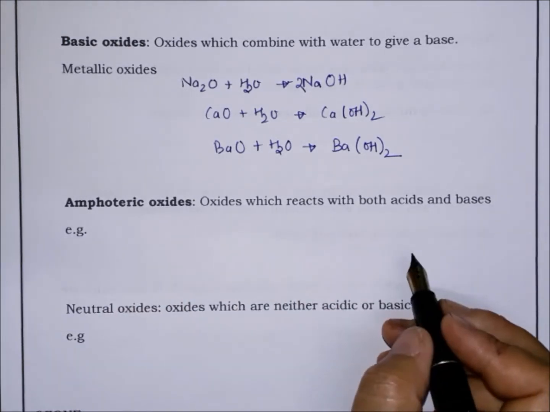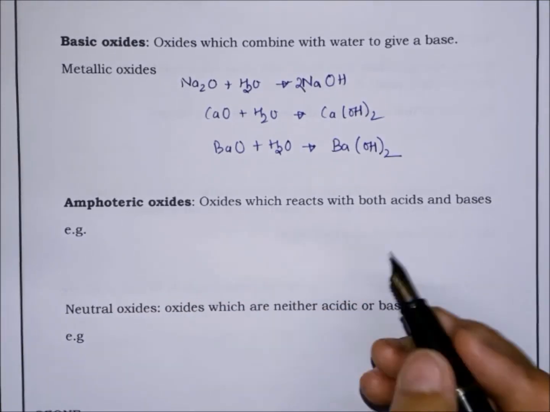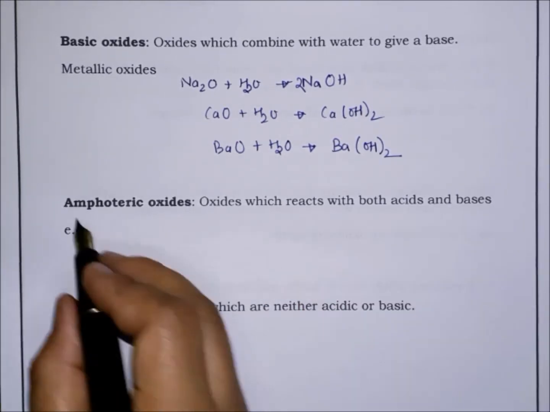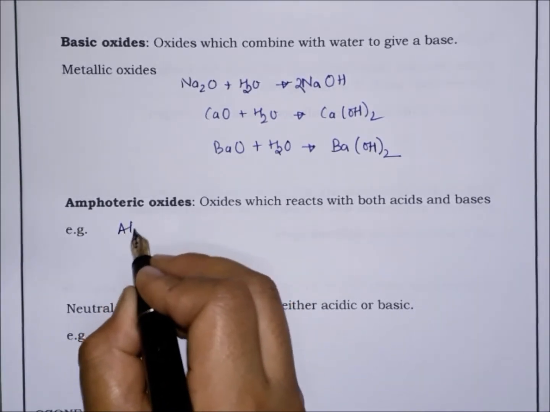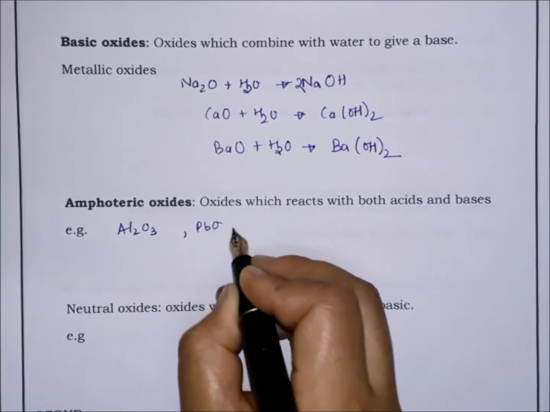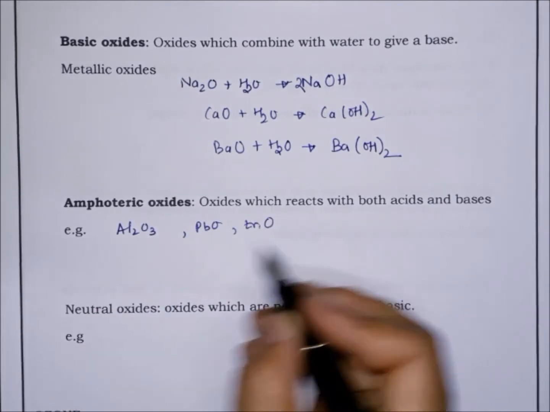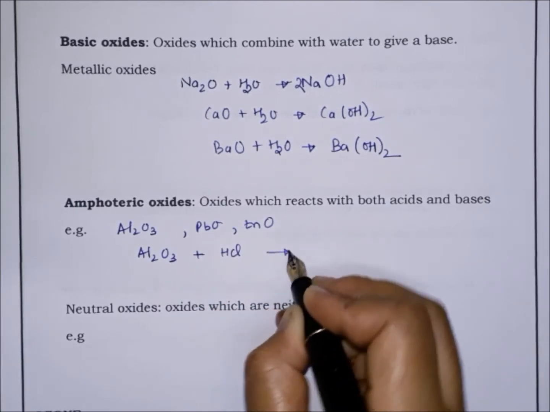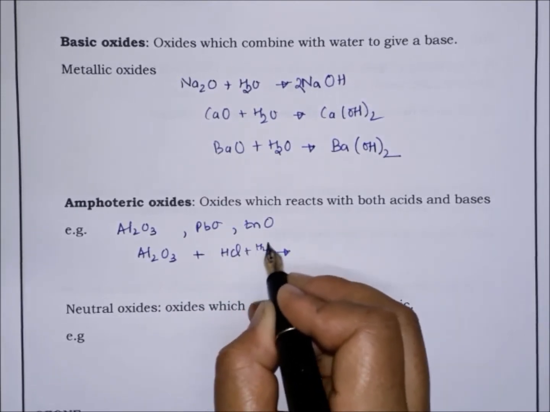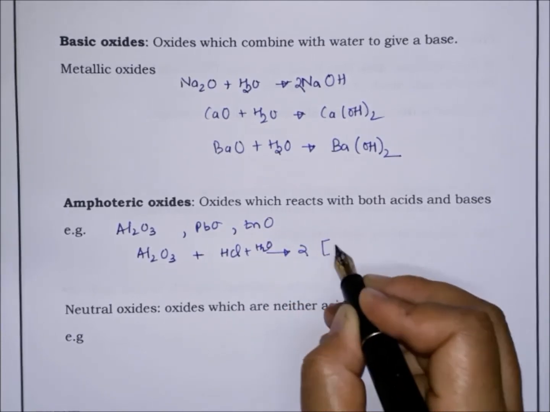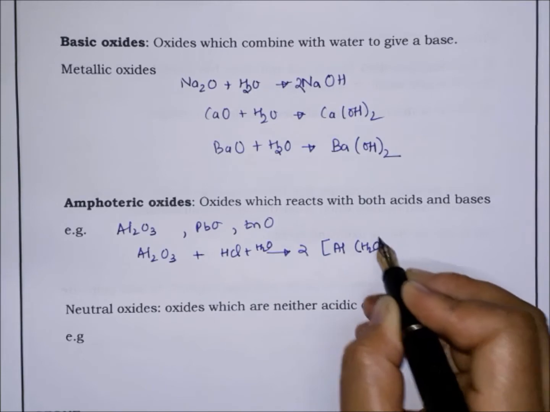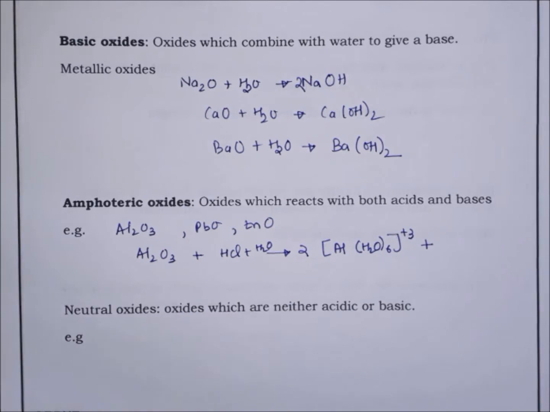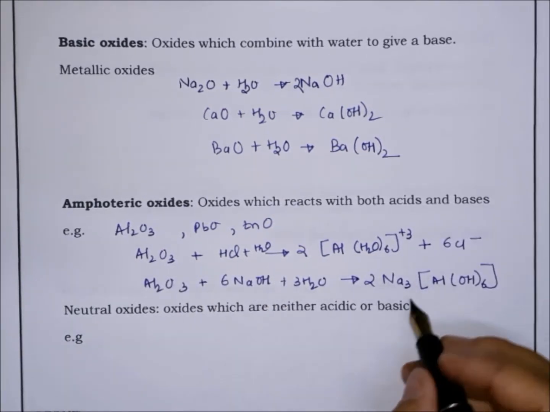Now what is an amphoteric oxide? An oxide which shows the property of an acid as well as a base, or the oxide which reacts with an acid as well as a base, is an amphoteric oxide. For example, aluminum oxide, lead oxide, zinc oxide. Aluminum oxide reacts with acid to give salt, and it also reacts with base to give salt.